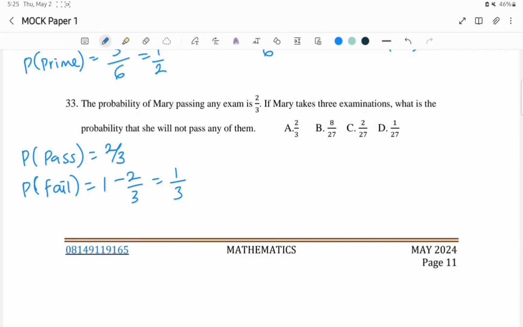So if the probability of an event happening is A, the probability of it not happening is 1 minus A. So the question now says, what is the probability that she will not pass any of them? That would mean that she did not pass the first one, she did not pass the second one, and she did not pass the third one, which is 1 over 27, option D.